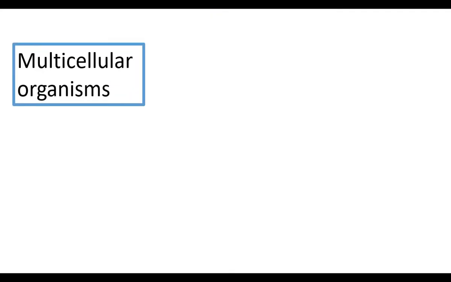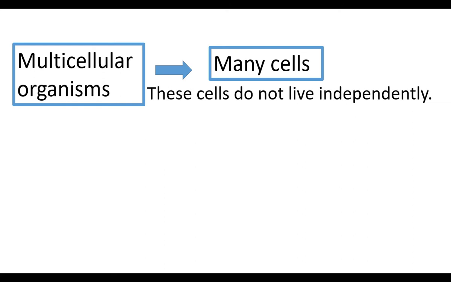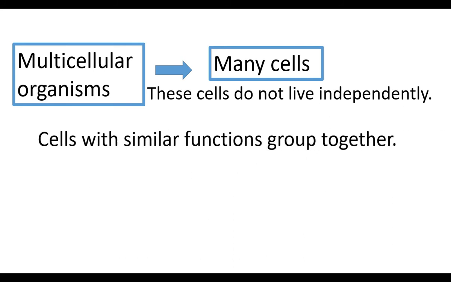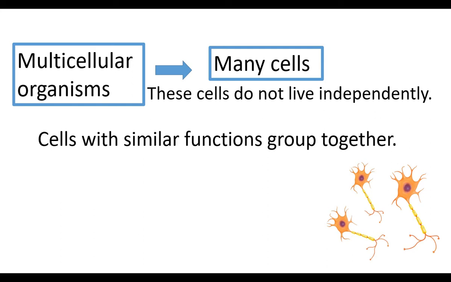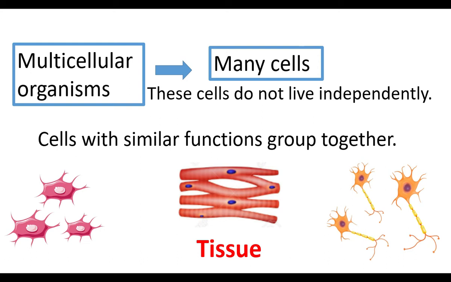Multicellular organisms are made up of many cells. These cells cannot live independently. So, cells with similar functions group together. They work together and form tissues. Here there are nerve cells, they group together. The muscle cells group together. Bone cells group together and form tissues. The study of tissues is called histology.